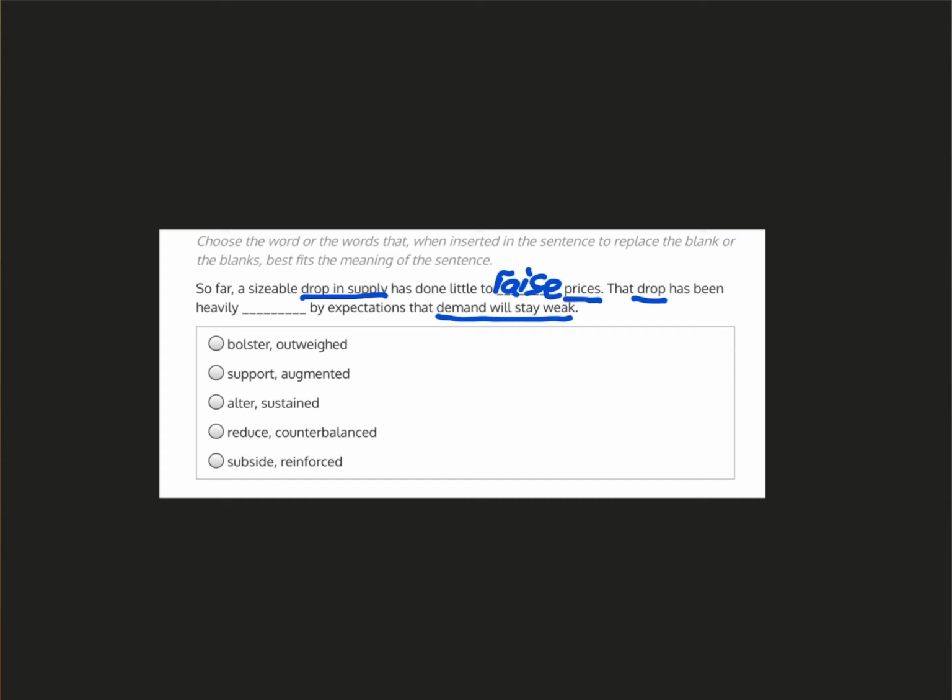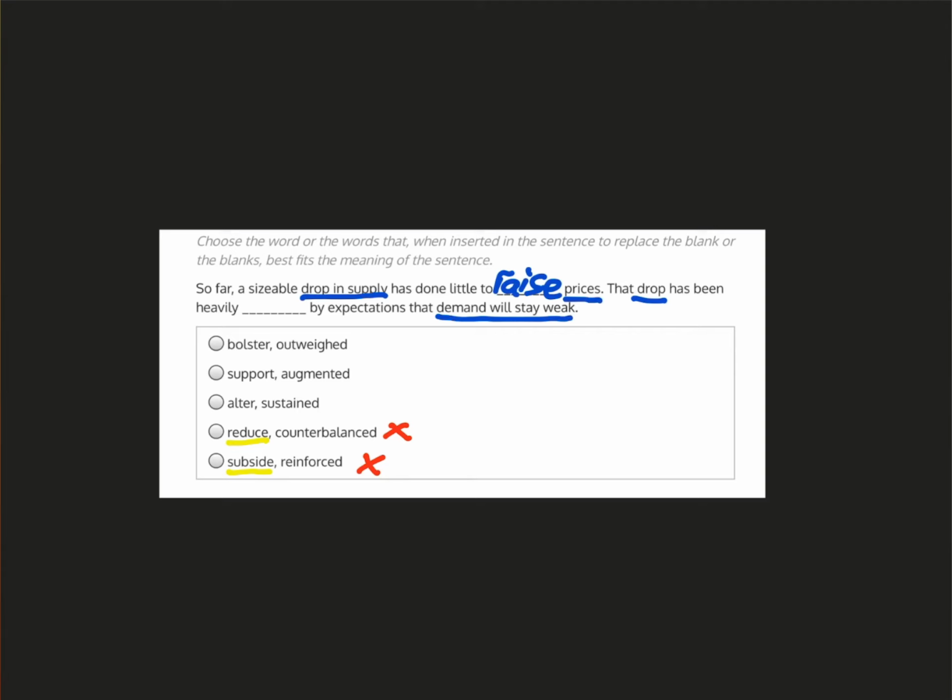The fourth option has the word reduce for the first blank, and this means the opposite of raise, and so we can therefore rule out that option. The fifth option has the word subside, which means to calm back down. That has the opposite meaning of what we're looking for, and so we can therefore also rule out that option.